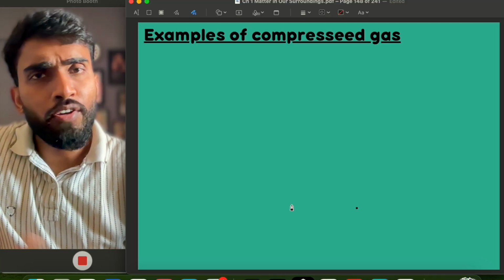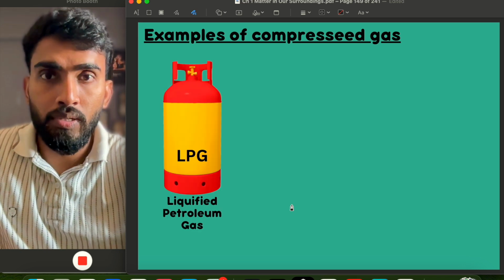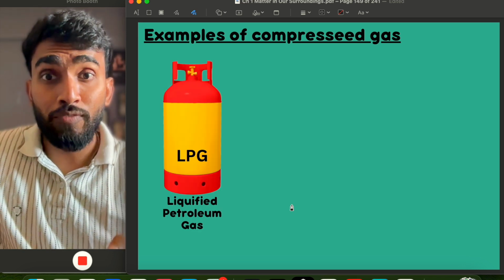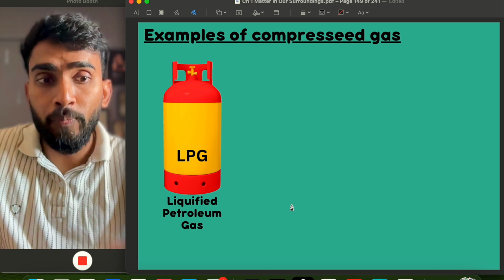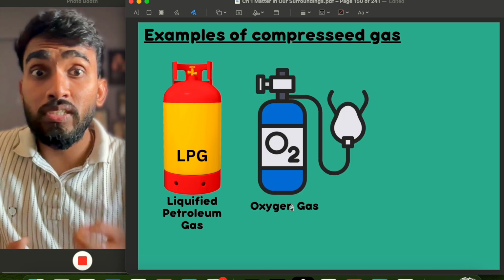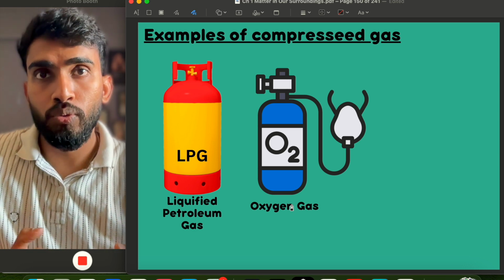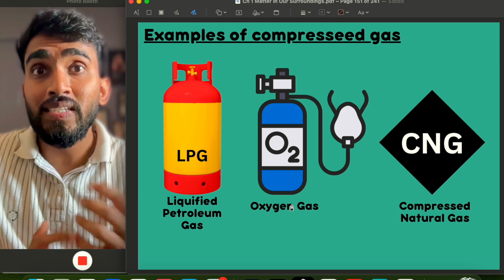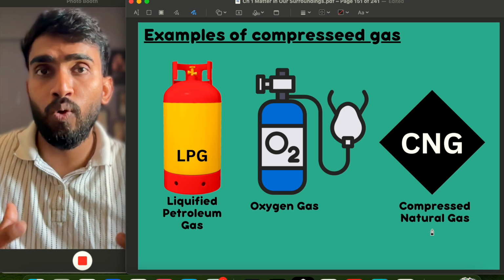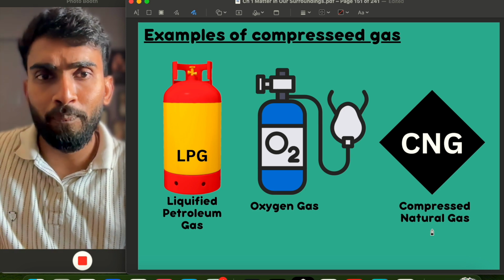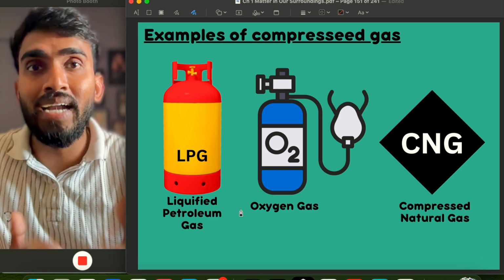In fact, there are plenty of examples of compressed gas which we use in our day-to-day life. For example, the LPG, that is the liquefied petroleum gas, which we use in our kitchen to cook food. Then the oxygen gas cylinder, which is used in hospitals to provide oxygen to patients. Then the CNG, that is the compressed natural gas, which is used widely now in vehicles as a fuel. All these are examples of gases which are compressed and then used.